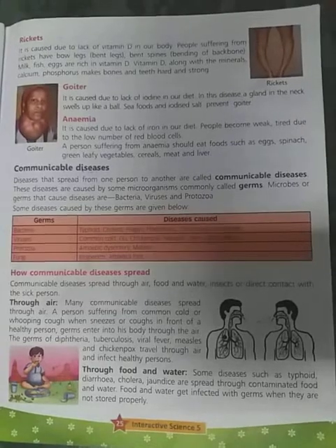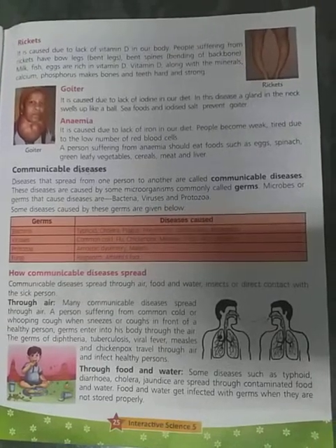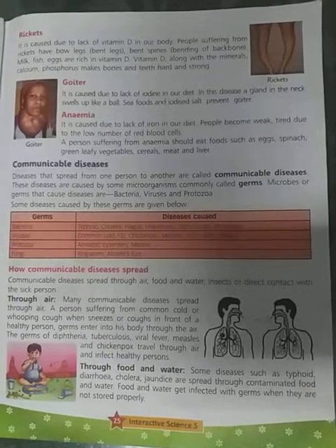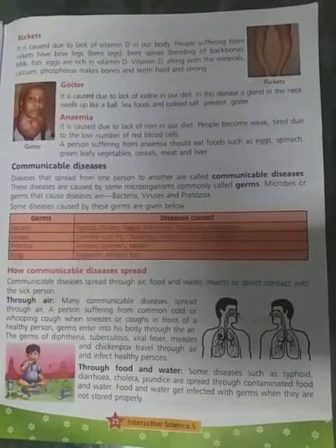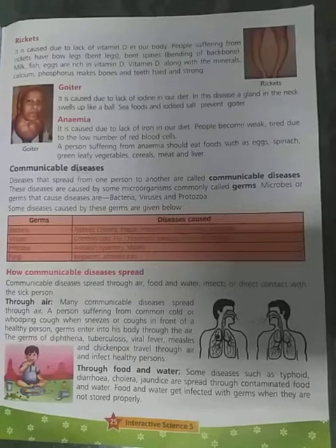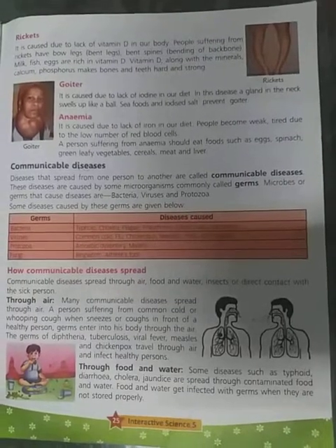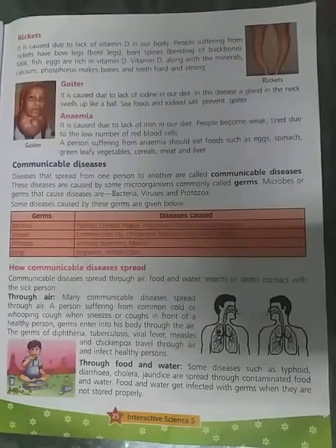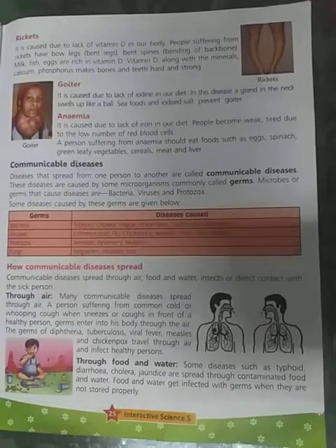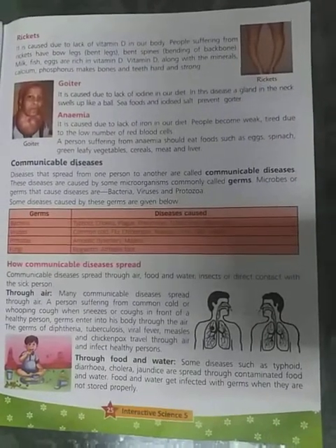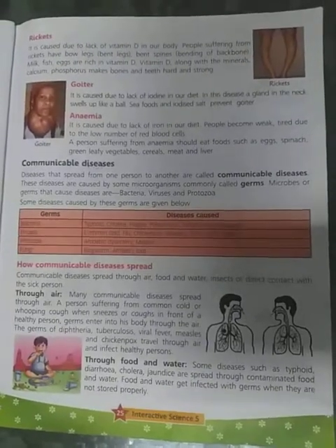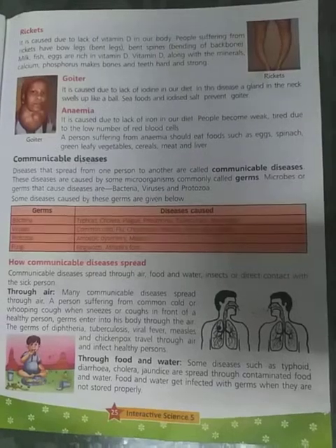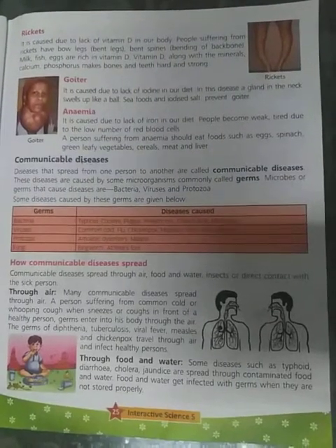Microorganism, it means a very small living thing that we cannot see with our naked eyes, but can see with the help of a microscope. These types of organisms are known as microorganisms. Microorganisms are mostly called germs, and germs like bacteria, viruses and protozoa cause many diseases. So first of all, let me explain the germs and the diseases they cause.